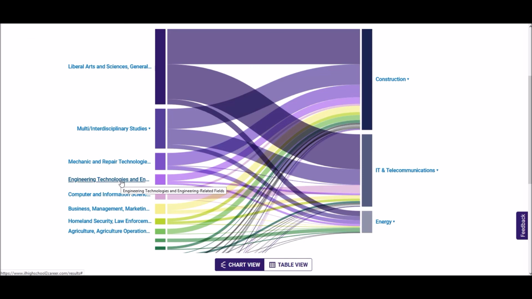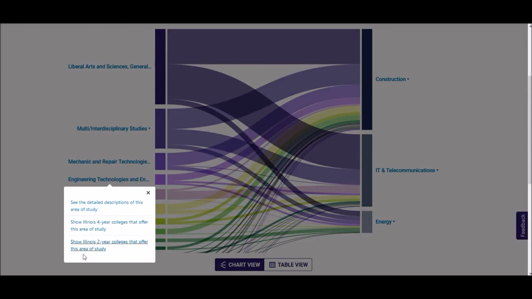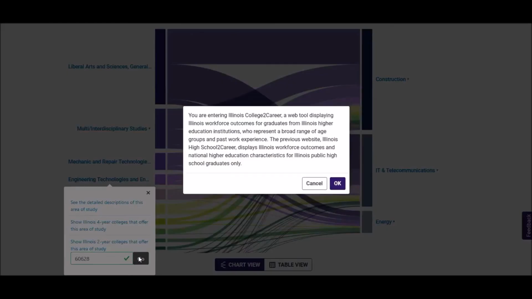We can answer this question by clicking on the area of study and show 2-year colleges that offer this area of study. Because most people obtaining a 2-year credential do so at their local community college, the site will ask for the user's zip code. When you click Go, a warning message will display to make sure that the user knows that they're about to see a window from a different website, which is powered by different data.